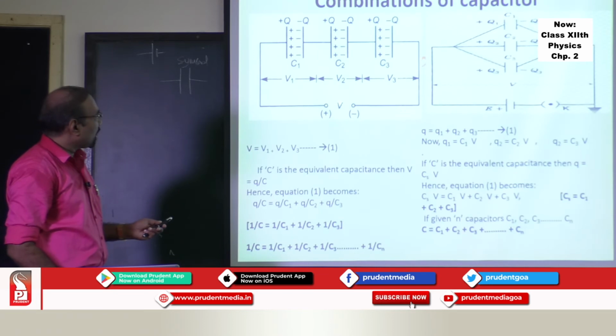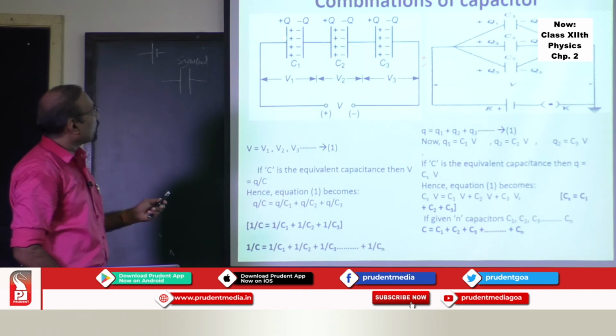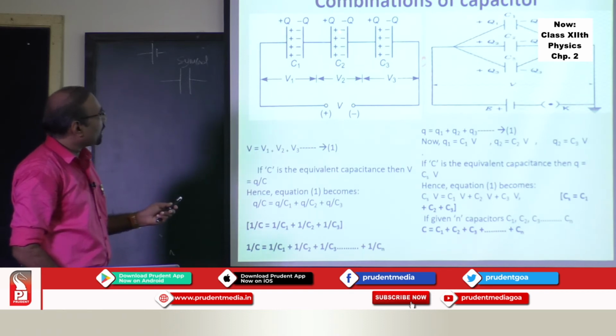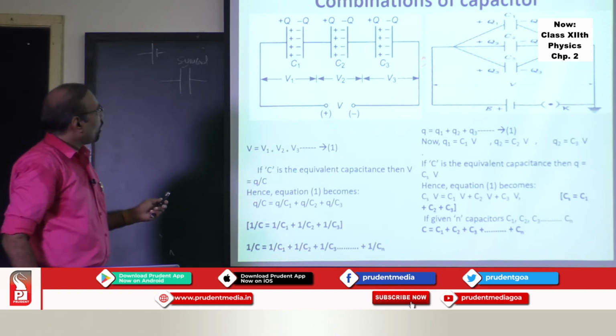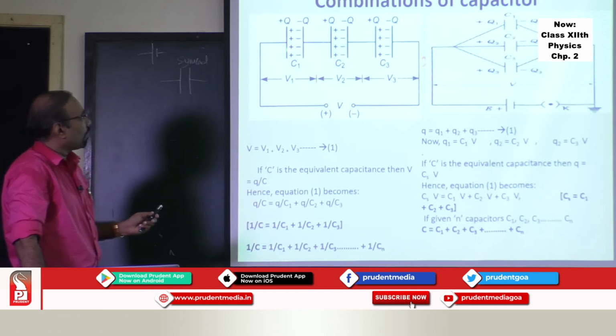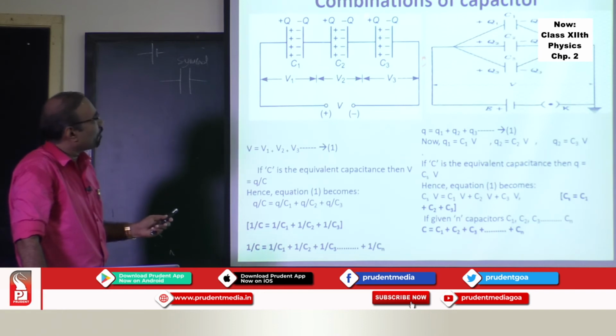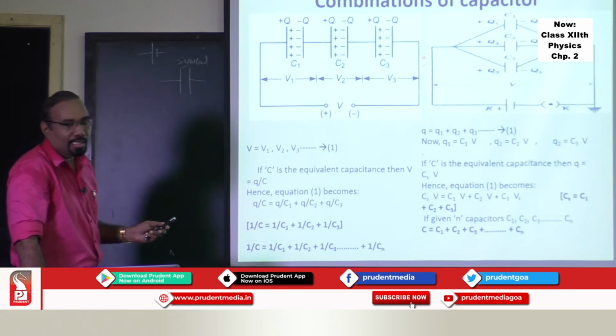Then this particular potential difference maintained will supply a charge. This charge will get distributed on each plate. Each plate will have the same amount of charge. So when they are connected in series, there is the same amount of charge on each plate. If plus Q is on one plate, minus Q will get induced on the other plate. So charge is the same when the capacitors are connected in series.